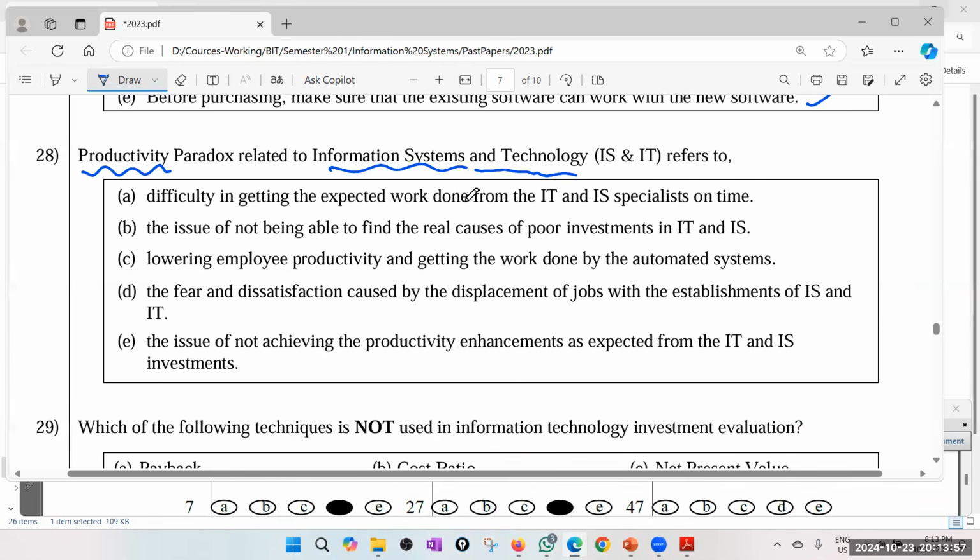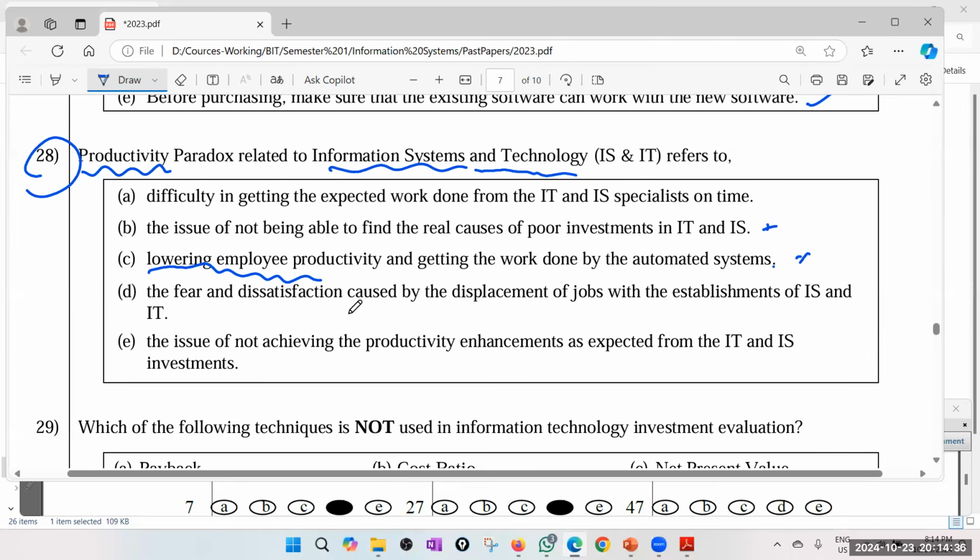Difficulty in getting expected work done from IT and IS specialists on time. I know maybe this is something from your reference book. I will try to get it through my common sense, because I have not heard of this. The issue of not being able to find the real cause of the poor investment in IT and IS. I don't know whether that is correct. Lowering employee productivity and getting the work done by the automated systems. I don't know whether we must lower the employee productivity.